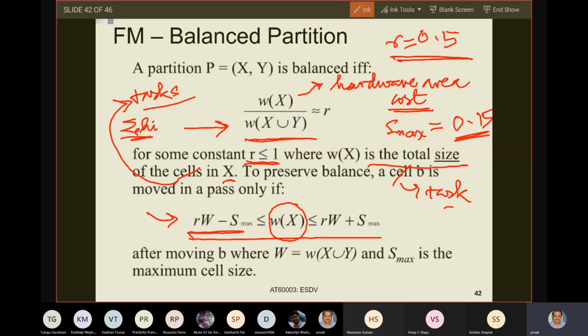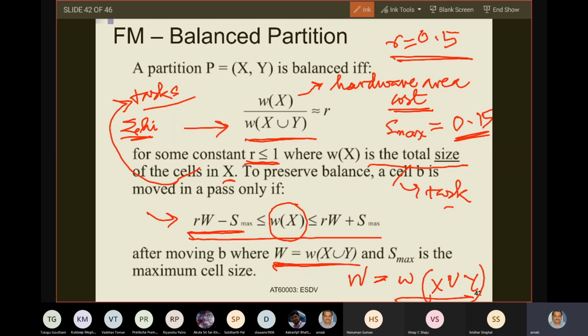W is Wx union y, which has been told to be capital W here. So if R into capital W minus S max is less than or equal to Wx, which is again less than or equal to R into W plus S max.